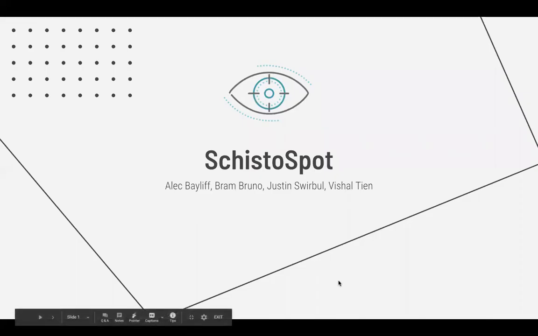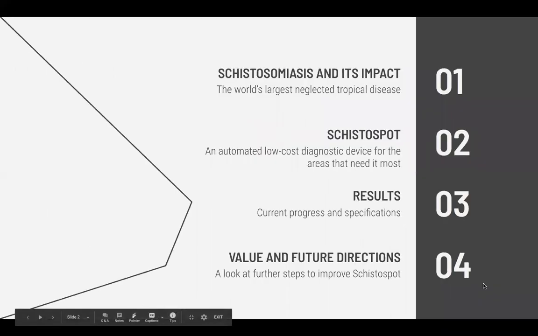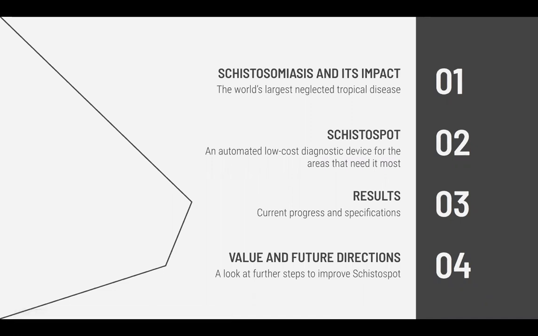Hi, everyone. We're Team SchistoSpot, and we're going to walk you through our senior design project. So a quick roadmap, we're going to walk through the disease that we're targeting and our proposed solution.